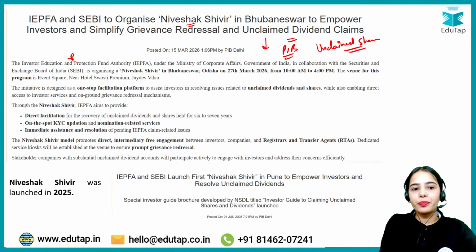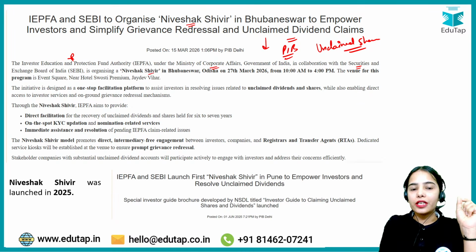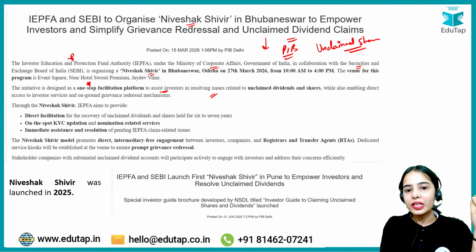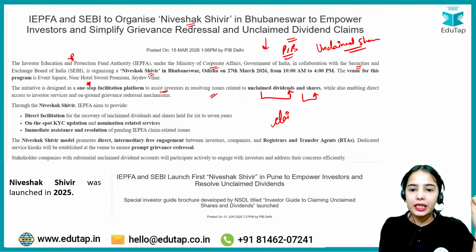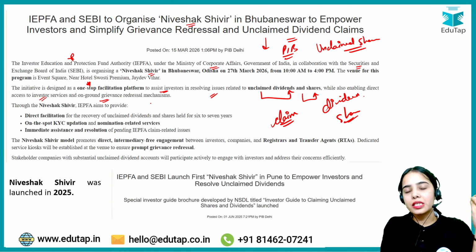The Investor Education and Protection Fund Authority, the IEPFA, under the Ministry of Corporate Affairs, in collaboration with SEBI, is organizing a Niveshak Shivir as a one-stop facilitation platform to assist investors and make them aware in resolving their issues related to unclaimed dividends and shares, so that they can claim their unclaimed dividend and shares, while also enabling direct access to investor services and an on-ground grievance redressal mechanism.